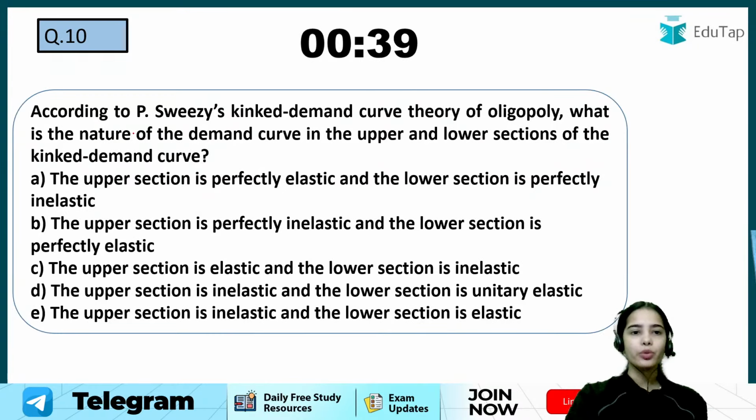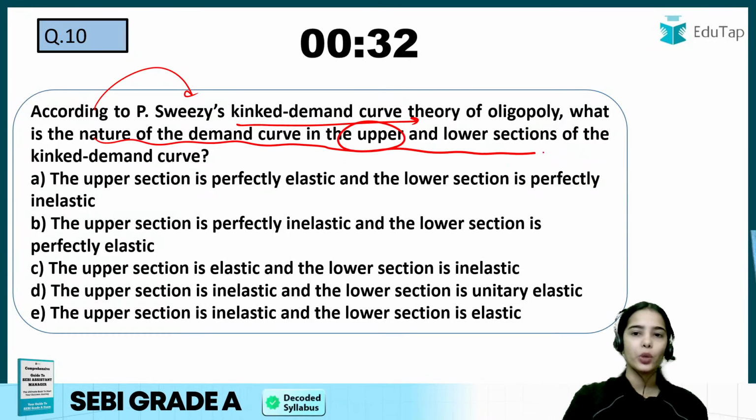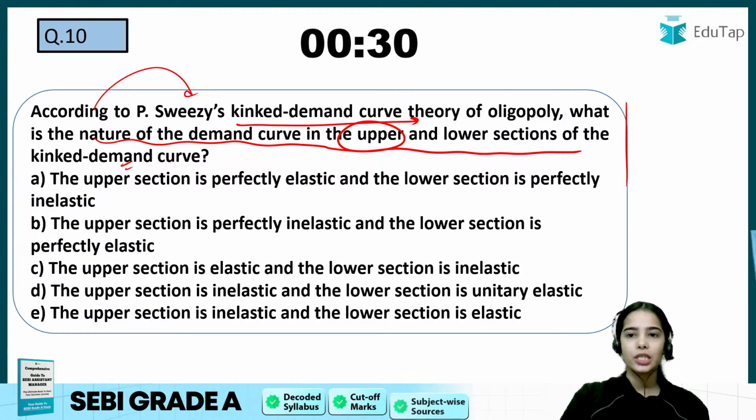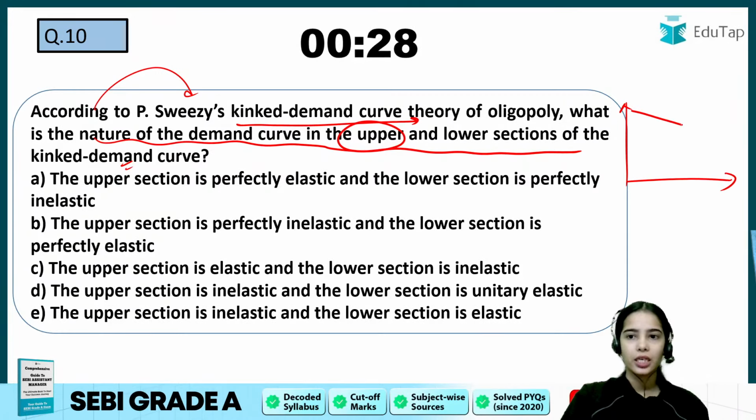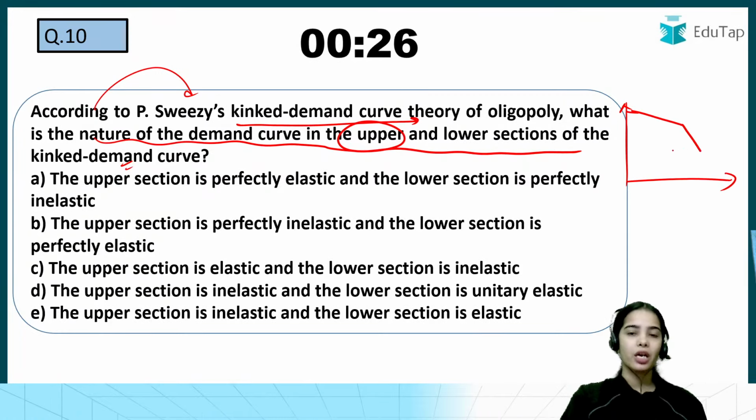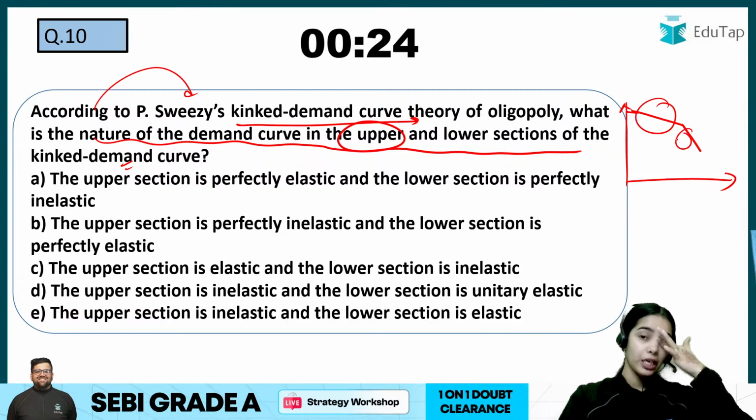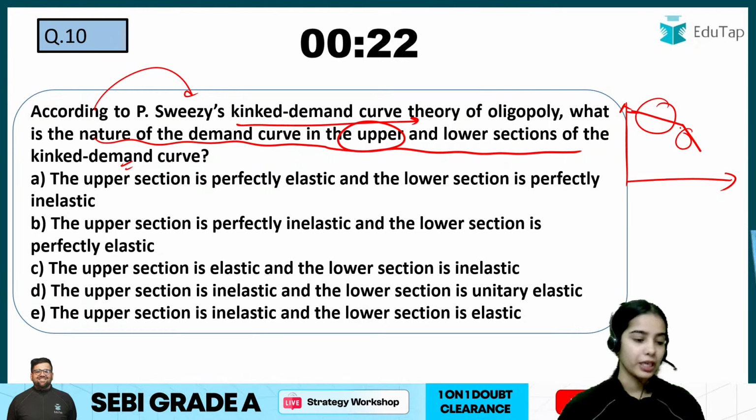Now, according to P. Sweezy's kinked demand curve theory of oligopoly, what is the nature of the demand curve in the upper and lower sections of the kinked demand curve? So there is a kinked demand curve. What is the case for the upper and lower section?